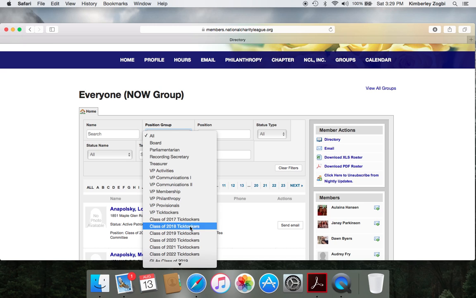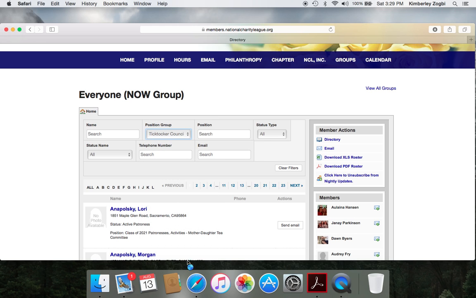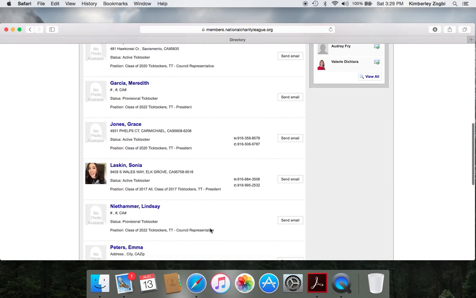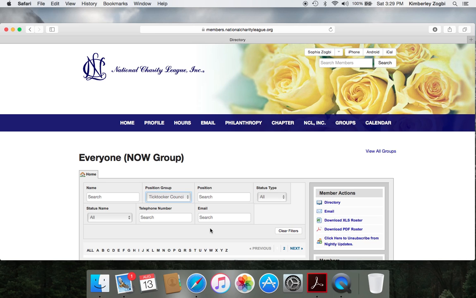The TikToker Council is also something that can be very helpful. That was a page that just listed who the TikToker president was for each grade level, and also the TikToker Council representatives. And you go into the Everyone Now tab that we're here, and then we also go to TikToker Council 2016, and that will list everybody that's part of the TikToker Council. I don't want to show all of their contact information, but that's available to you as well.